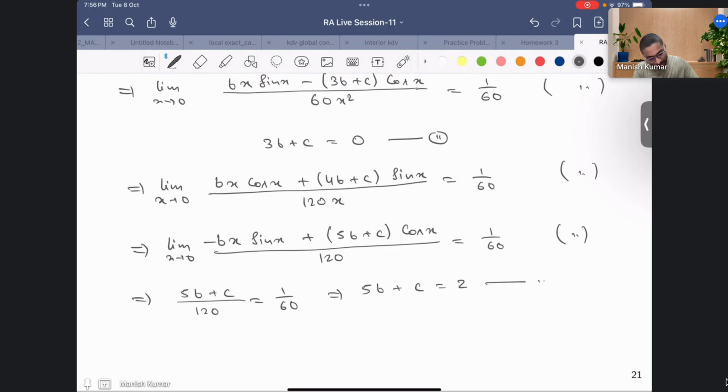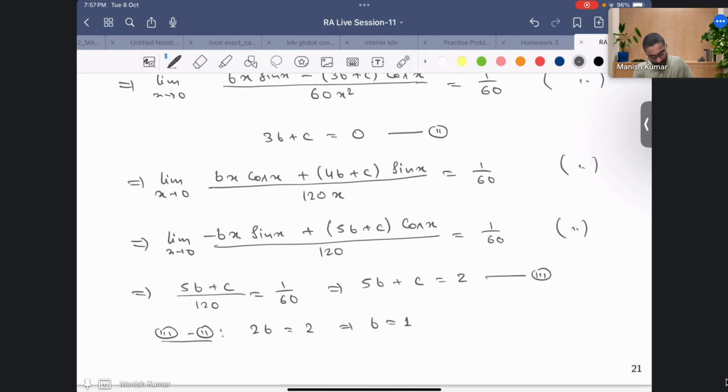Now I can use 2 and 3 clearly to get b and c, right? So if I just subtract 2 from 3, so 3 minus 2 will give me 2b equals to 2, which will give me b equals to 1. Now what you can do is you can put b equal to 1 here, right? So you got b equals to 1. If you put b equal to 1 here, you will get c equals to minus 3, right?